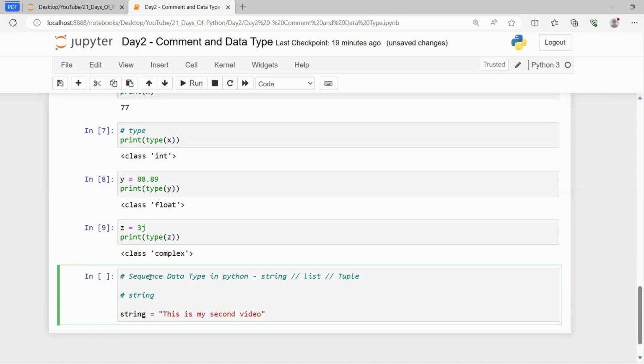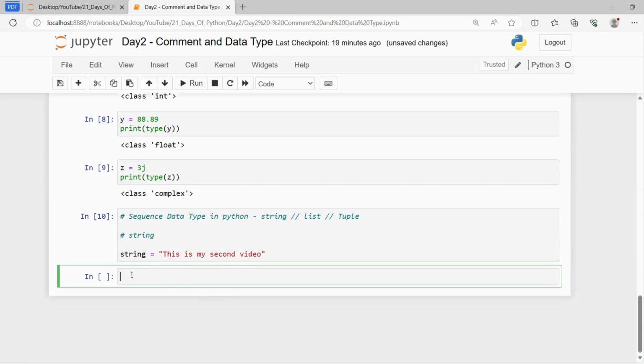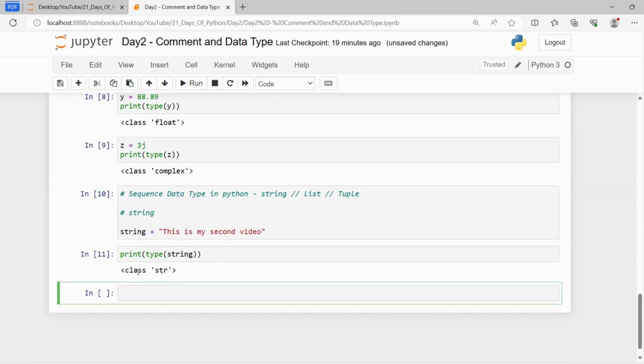You can see that the string has a sequence or an order. A string is often written under double inverted commas or single inverted commas. We can find its type by writing type of string, and the data type is str, which stands for string in Python.